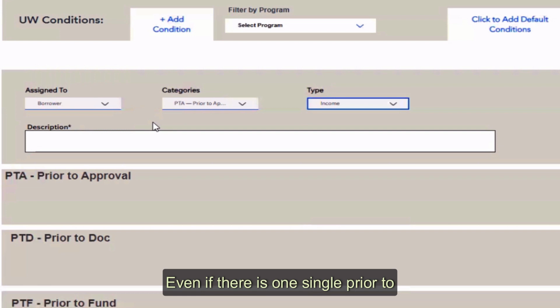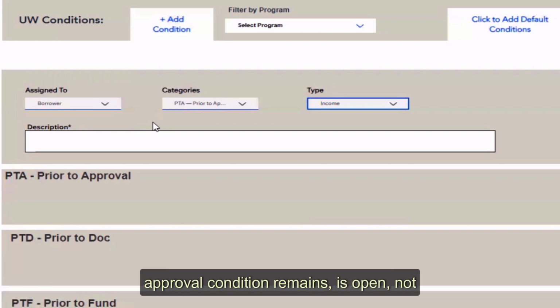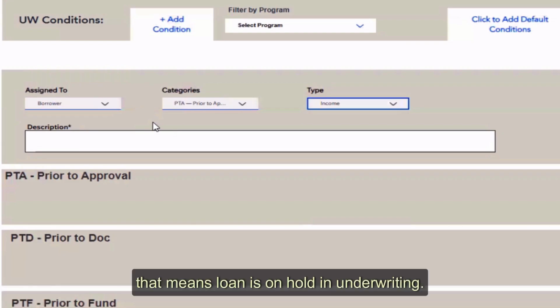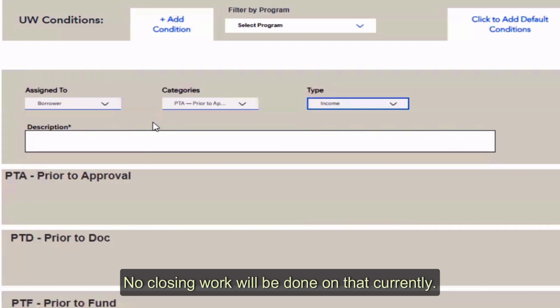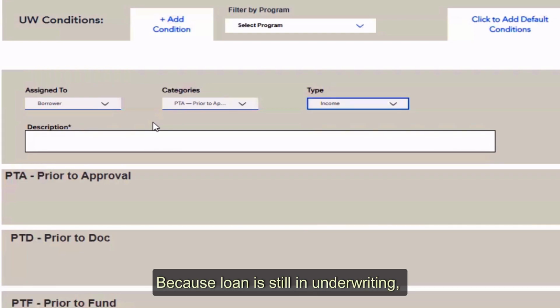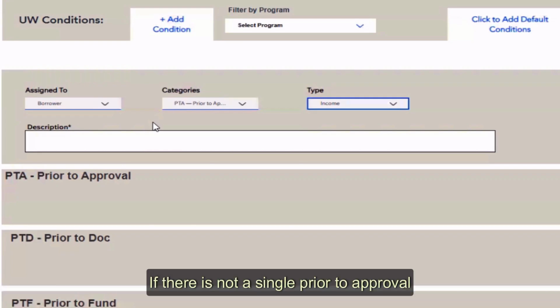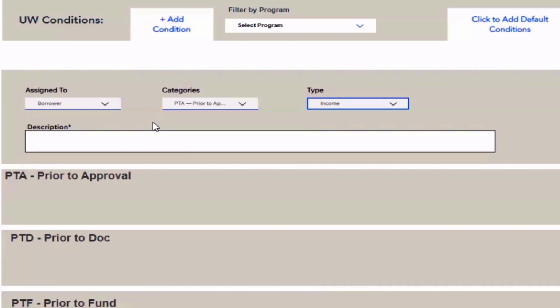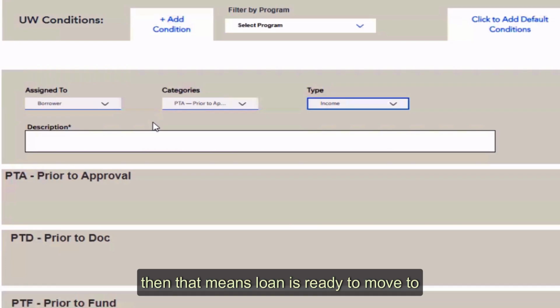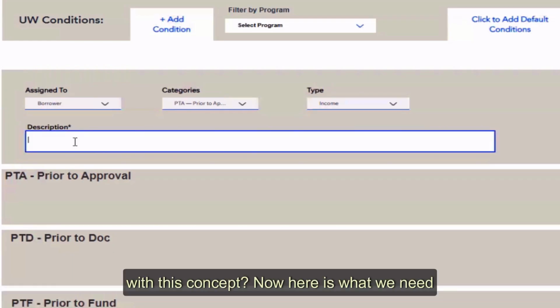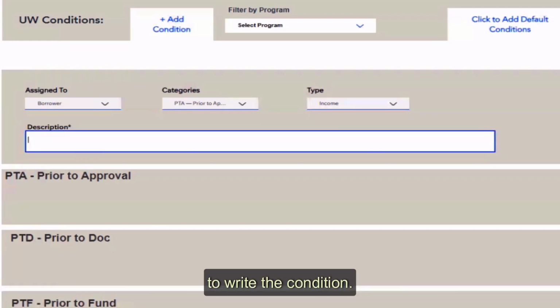Even if there is one single prior to approval condition that remains open, not fulfilled, not cleared, that means the loan is on hold in underwriting. No closing work will be done on it because the loan is still in underwriting, not prior to approval. If there is not a single prior to approval condition open, then the loan is ready to move to the closing team or goes to clear to close. Am I clear with this concept? Now here is what we need to write in the condition.